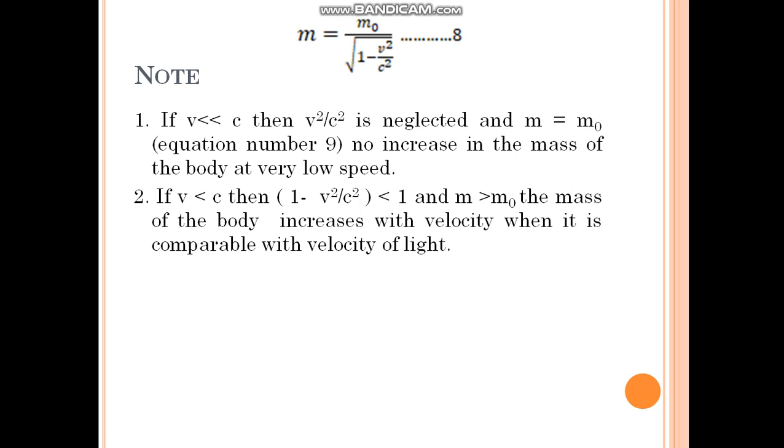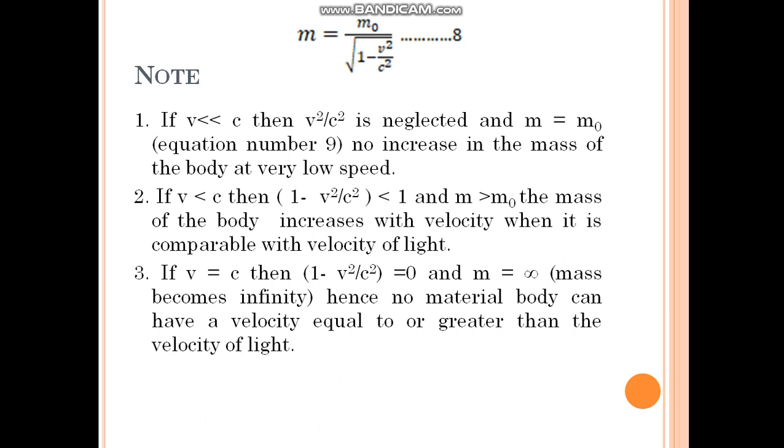The mass of the body increases with velocity when it is comparable with velocity of light. If v is equal to c, then 1 minus v square by c square is equal to 0 and m is equal to infinity. Hence, no material body can have a velocity equal to or greater than the velocity of light.